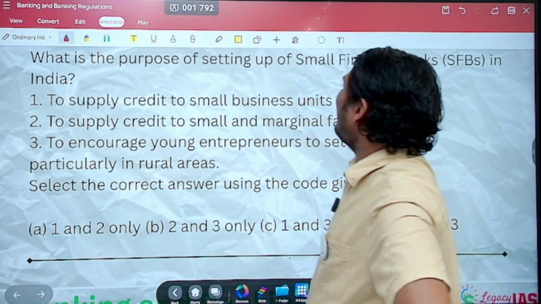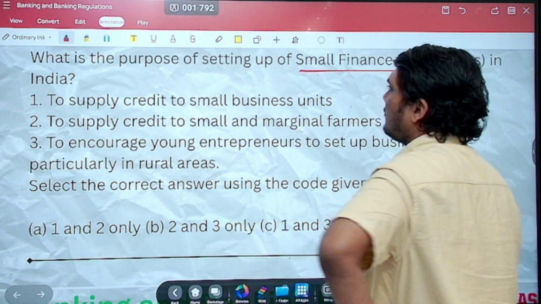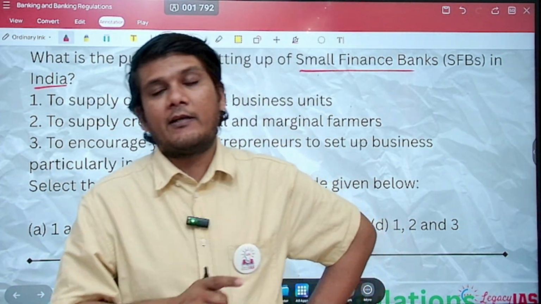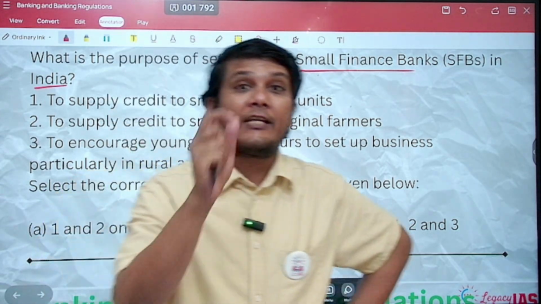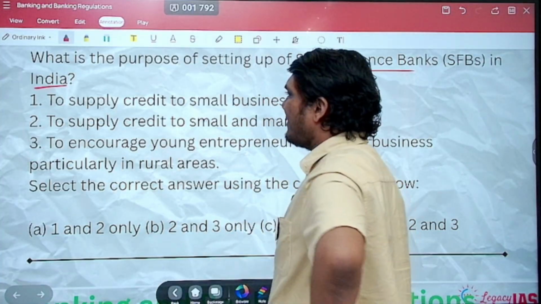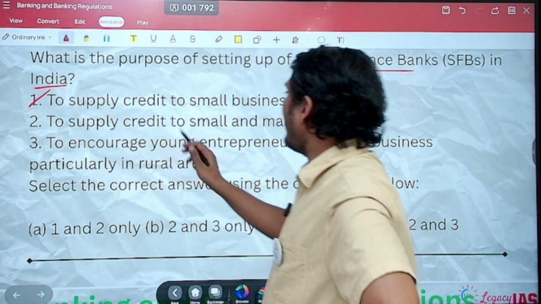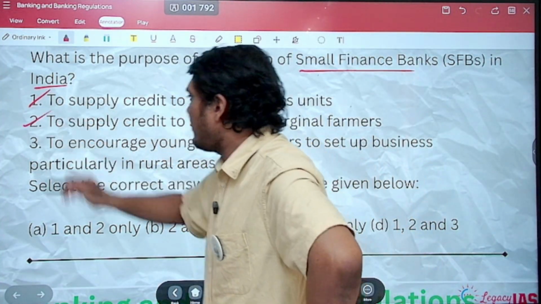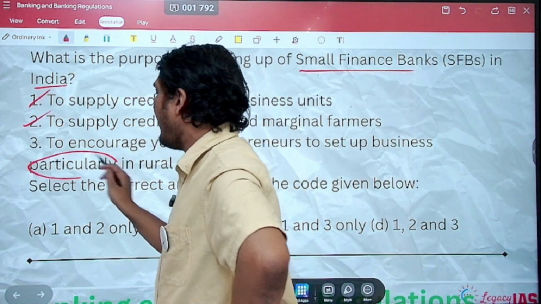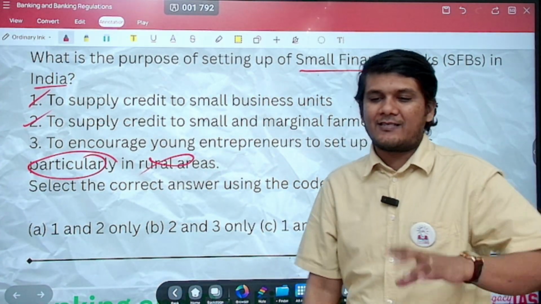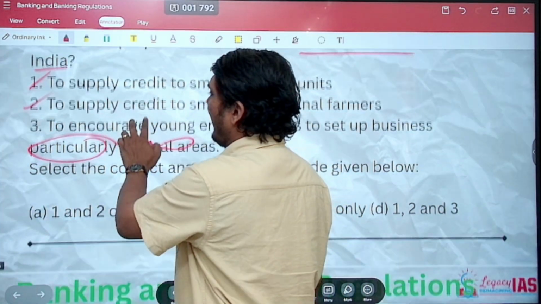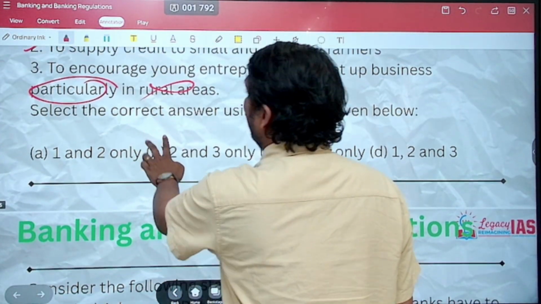What is the purpose of setting up of small finance banks in India? Remember, Payments Bank as well as the small finance banks both were established for financial inclusion. Let us have a look. Statement 1, to supply credit to small business units? Yes. To supply credit to small and marginal farmers? Yes. To encourage young entrepreneurs to set up businesses, particularly in rural areas? No. That specificity as such is not existing over here. So statement 1 and 2 is right, but statement 3 is incorrect.